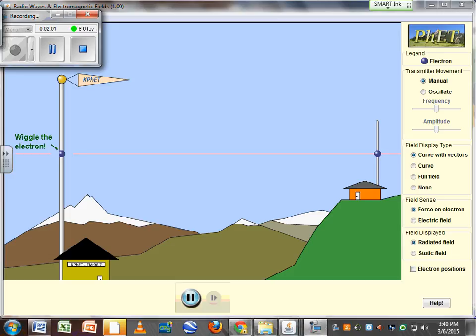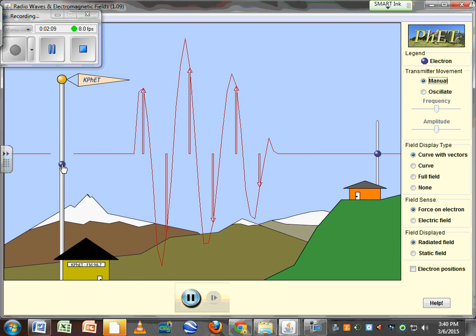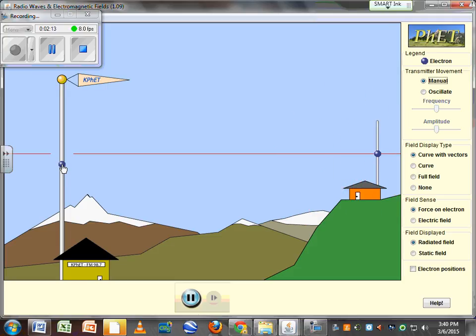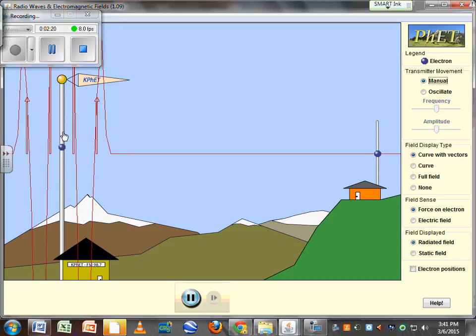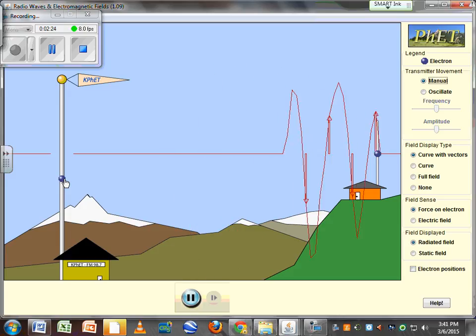Here's a situation where we can have an electromagnetic wave. We have this transmitter, this radio station, that can move the charged particles on its antenna, and it would send out an electromagnetic wave. And you see, if you watch the electron on the receiver where the house is, where they have the antenna, that electron will start moving up and down at the same frequency. And you see this wave traveling along. It's propagating through the air.